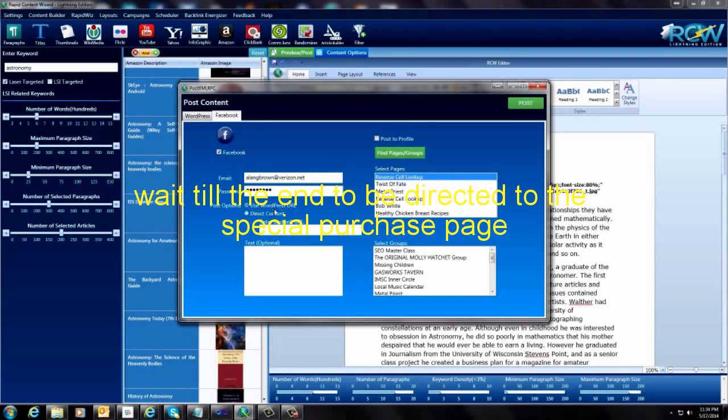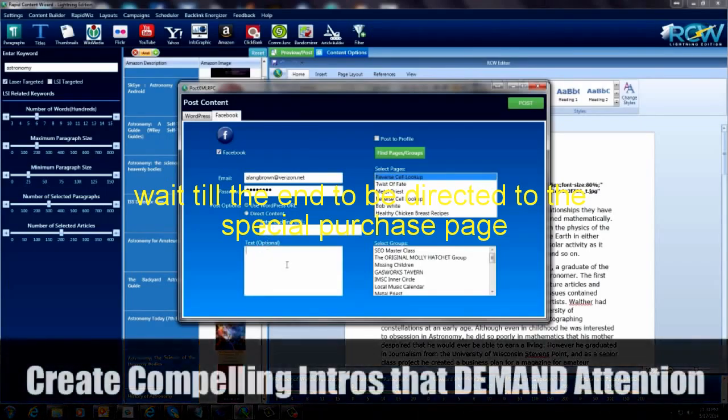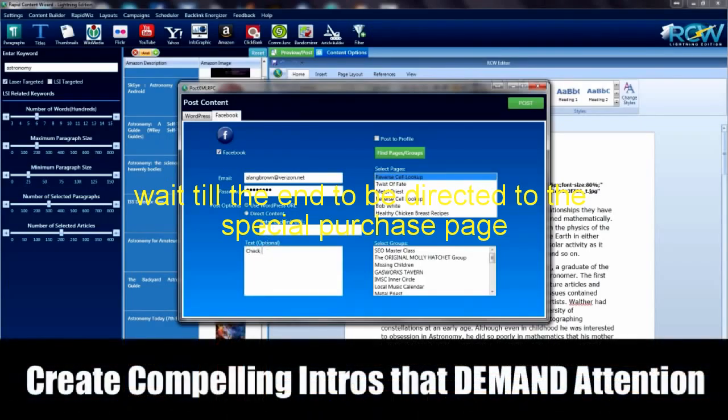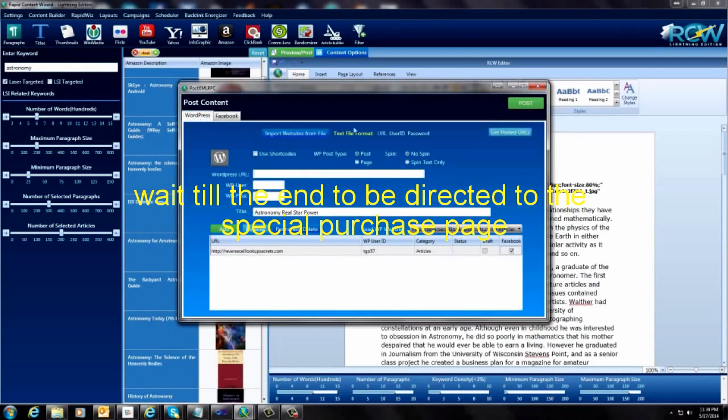I'm going to use a WordPress URL, and there's a little text that you can put on the top of here. I'm just going to type this in, and that will go on the top of the post. Let me just go back here and double check. I think we are good to go here. Everything is set up. See how easy that was?